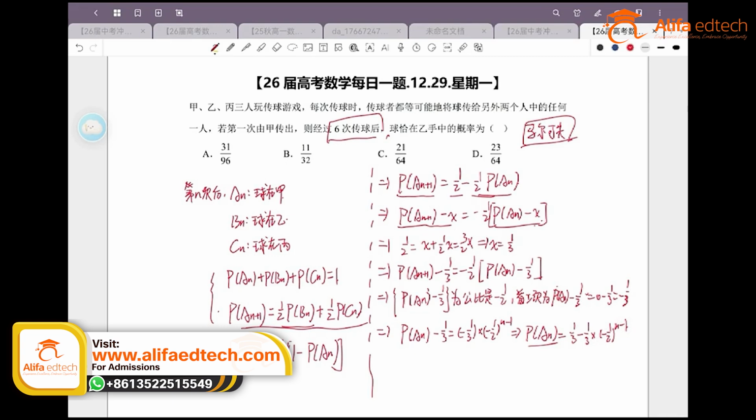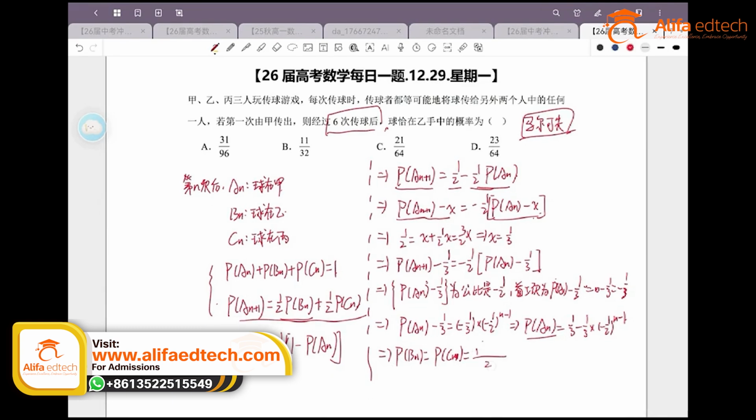Now, to find the probability of the ball being in B's hand and in C's hand, since the ball is thrown out from A's hand, on the nth throw the probability of it landing in B's hand or in C's hand should be equally likely, right? Equally likely because it's obvious that the two of them are symmetric. Only A is special, since the ball is thrown out from A's hand. But as for B and C, there's nothing between them that affects the outcome, right? So we know that P B n is equal to P C n, which should be equal to 1/2 times 1 minus P A n.